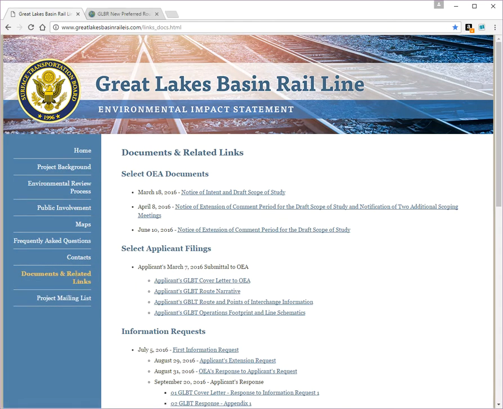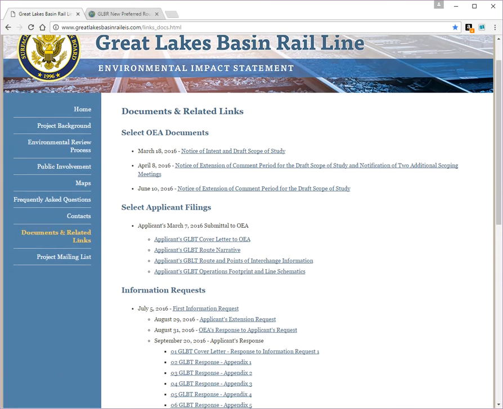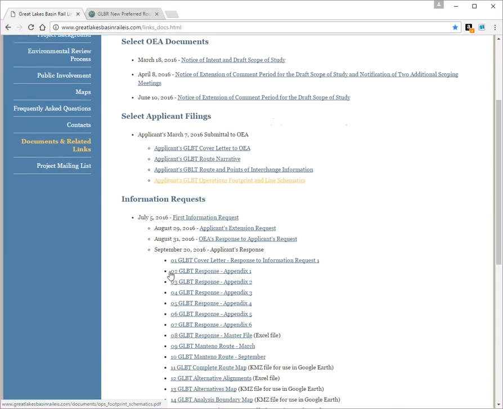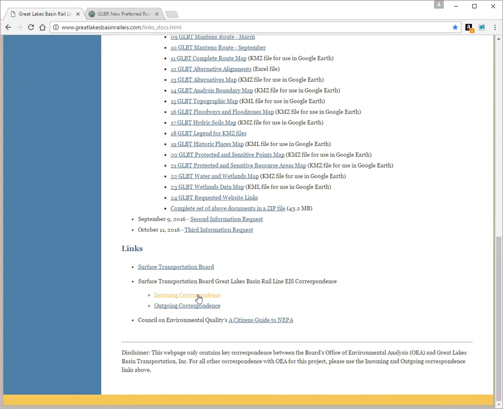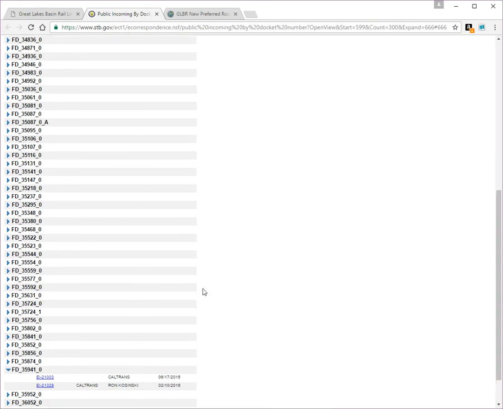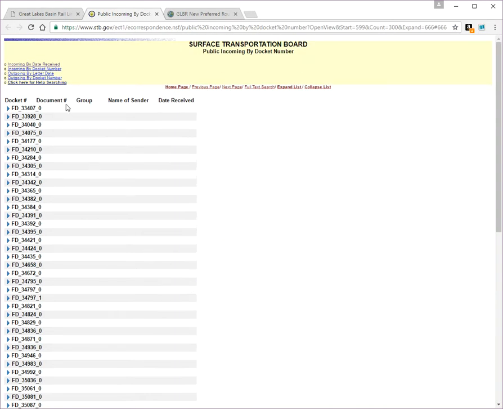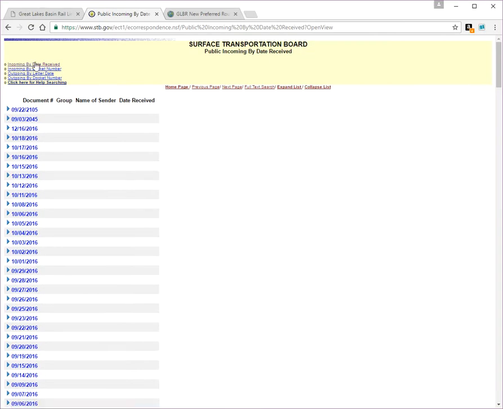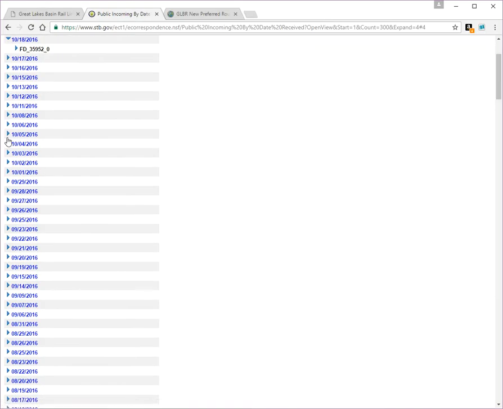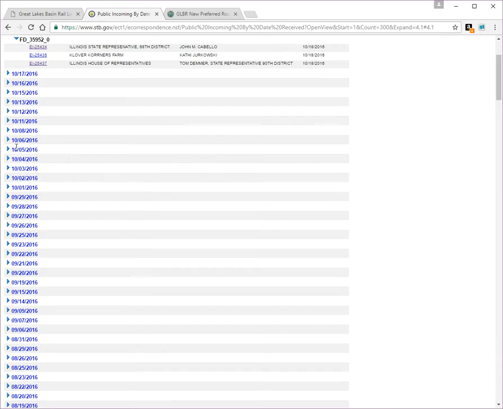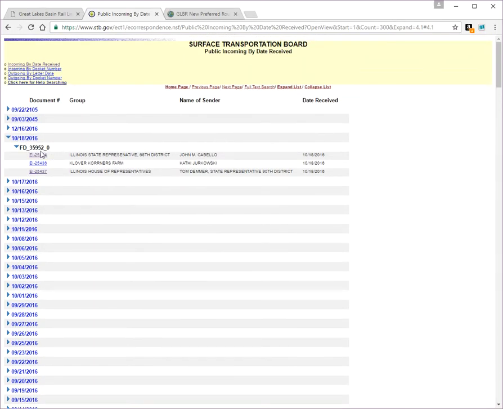And getting to where you can find yours or other environmental impact comments, you go to Documents and Related Links. And scroll down near the bottom, you'll see Incoming Correspondence. Lots of things here. You can sort by incoming by date. And it doesn't look like it's perfectly by date, but it's at least sorted some way. And let's pick one, October 18th. And on October 18th, I clicked a couple times to expand things. I see there's 3 comments received.